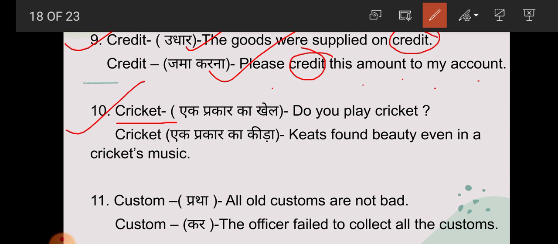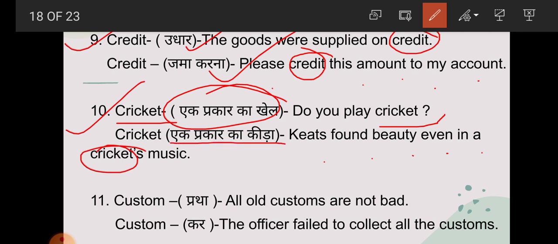Now student, cricket. Do you play cricket? Here cricket means what? एक प्रकार का खेल. Crickets found beauty even in a cricket music. Here cricket means what? एक प्रकार का कीड़ा.